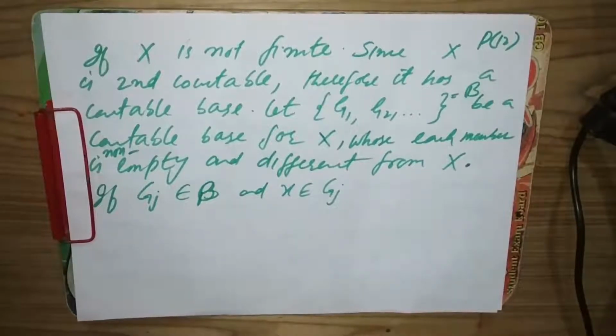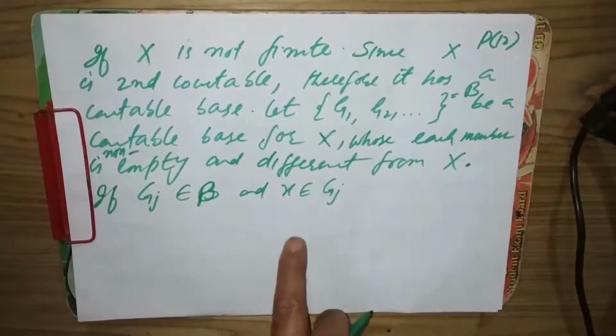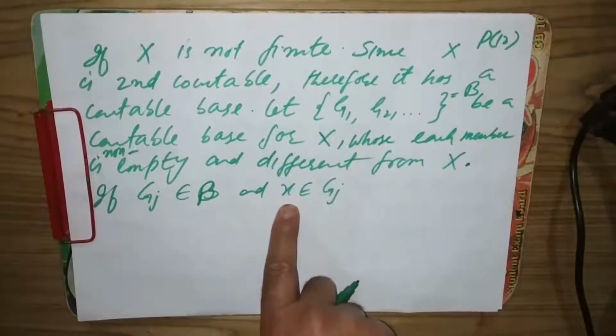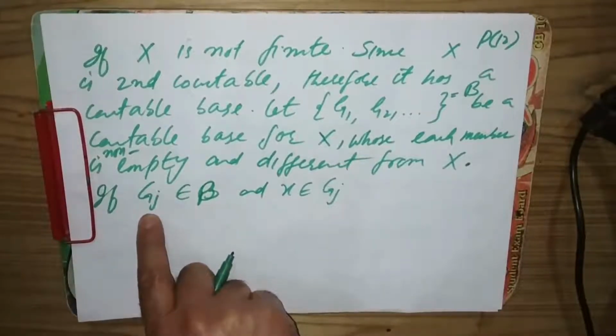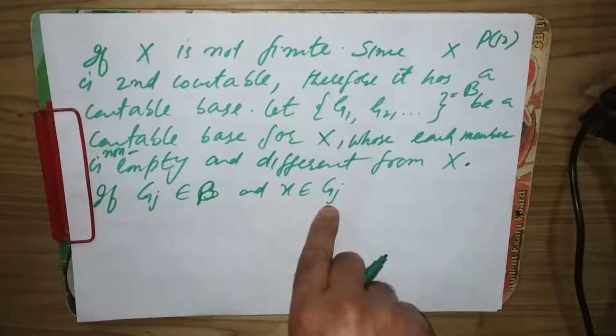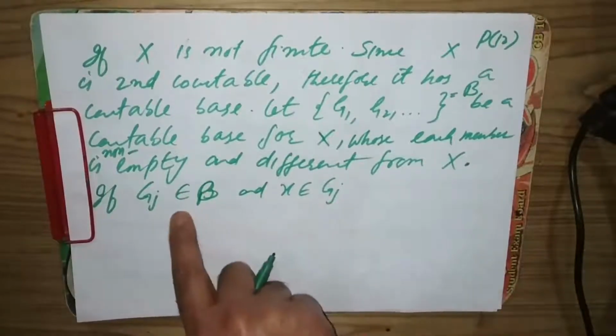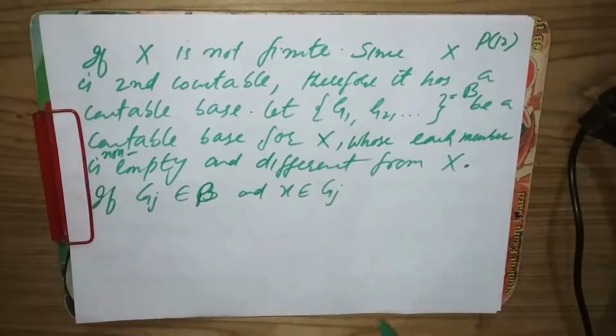Since our space is a normal space, by the lemma which we proved in the previous lectures, and which we applied in Urysohn's lemma, that was lemma 2 in that theorem: given any open set G and any point x in G, that is, any neighborhood Gj of x, there exists a neighborhood Gi in B